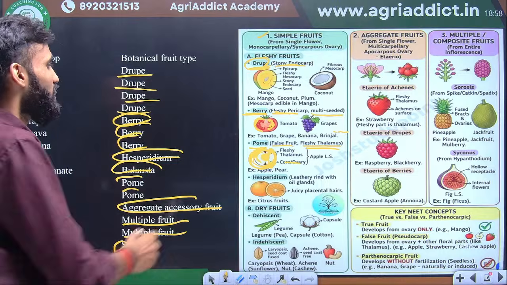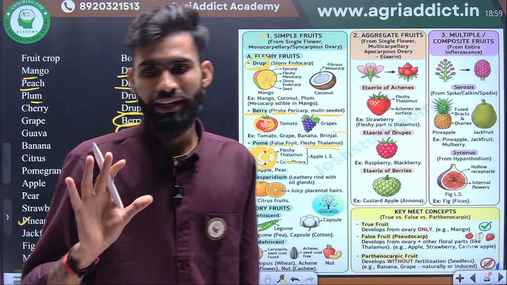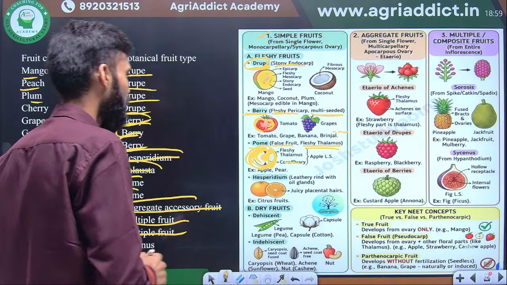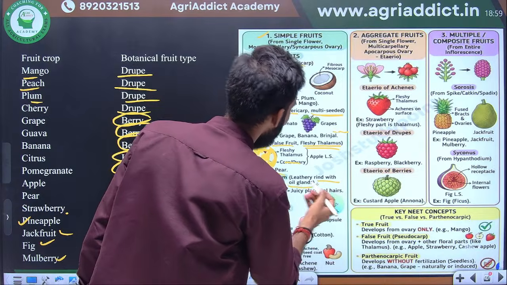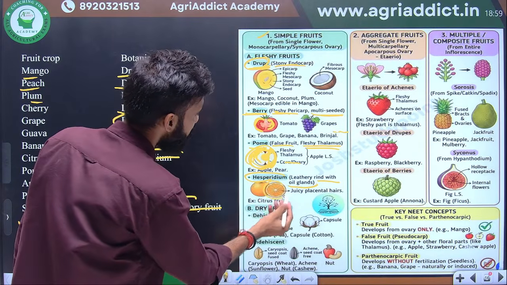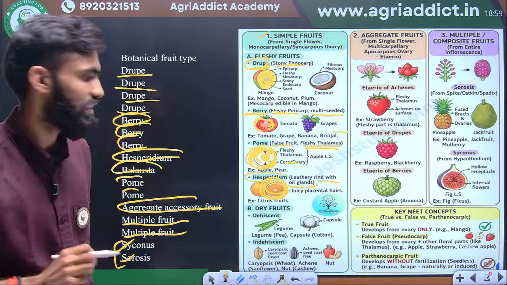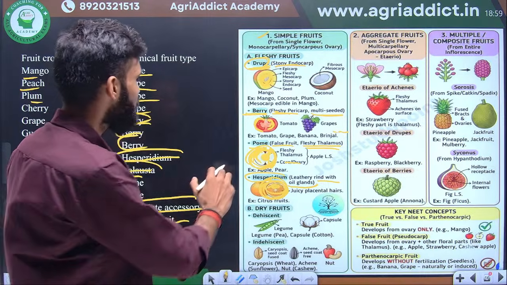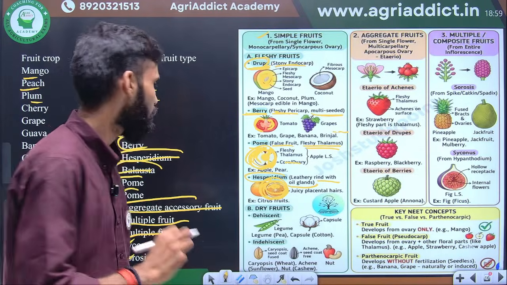So this is an example of pome. In the pome, the edible part is not the true fruit; it is a false fruit, because the thalamus is the edible part. Next one is the hesperidium, which has a leathery rind with oil glands. The outer part has oil glands and is leathery in nature, and the edible part is the juicy placenta. This is the typical example of hesperidium. All the citrus fruits are the best example.